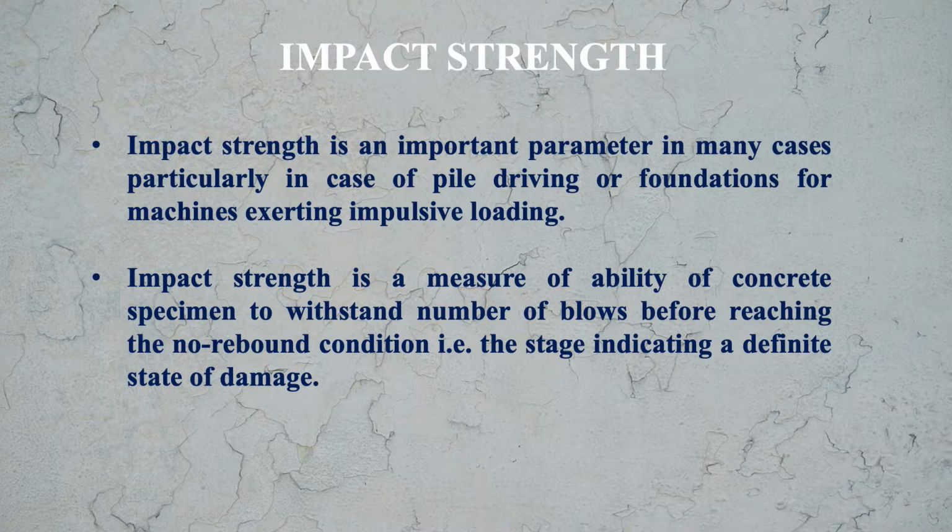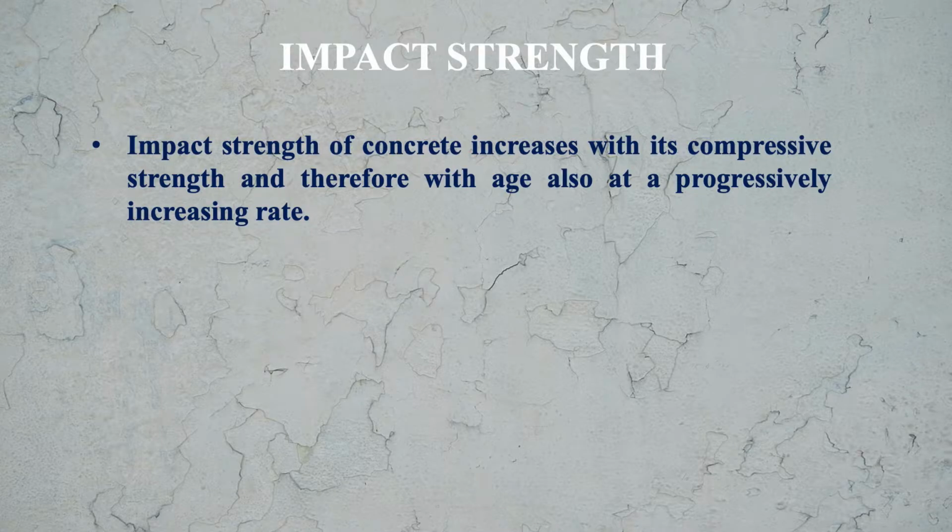Means the stage indicating a definite state of damage. Means at the state of damage there will be no rebound. Impact strength of concrete increases with its compressive strength and therefore with age also at a progressively increasing rate, because you know that compressive strength increases with age, so impact strength also increases with age.